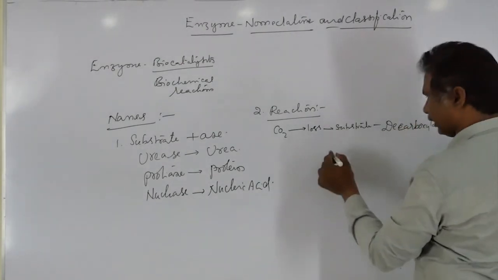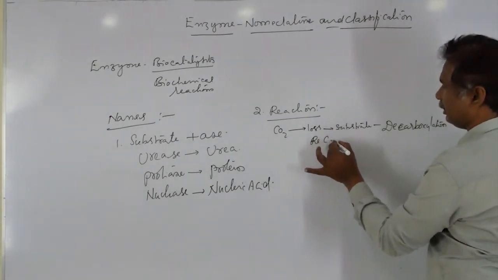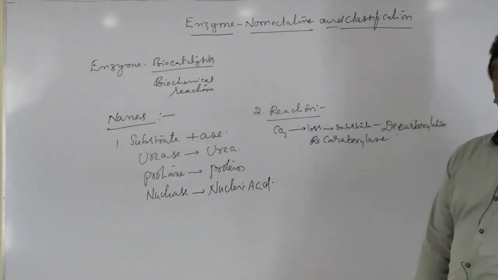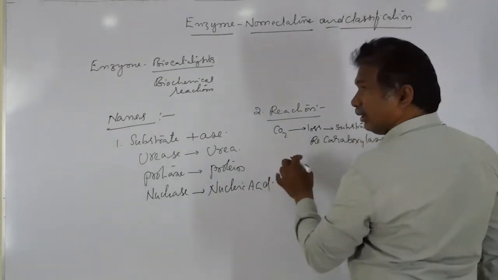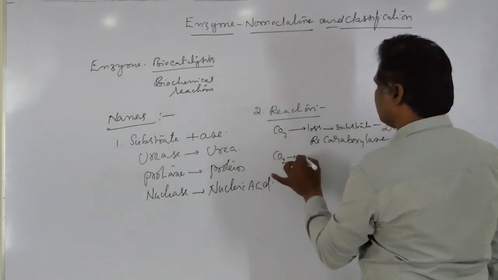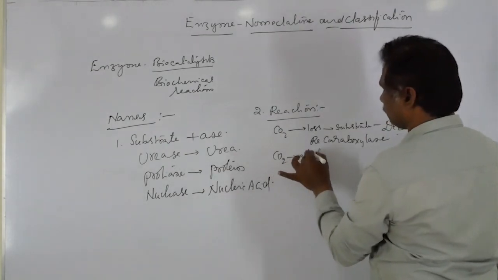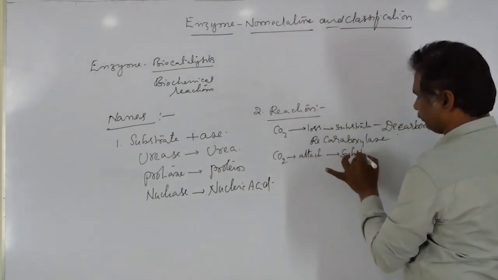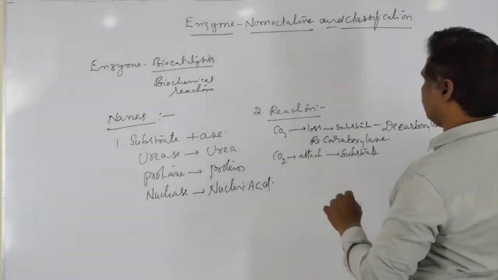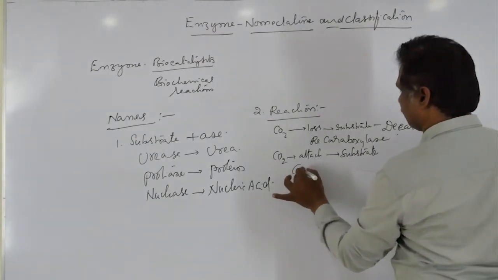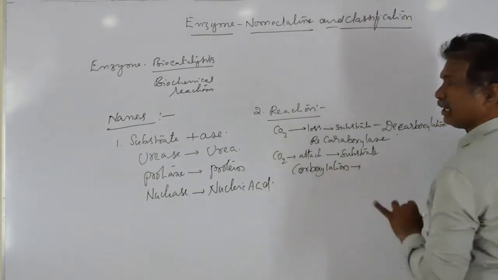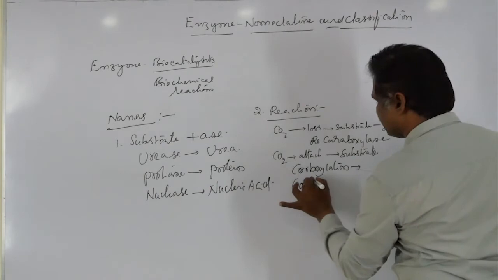The enzyme that participates in this reaction is called decarboxylase. If CO2 is attached to the substrate, that process is called carboxylation, so the enzyme is said to be carboxylase.